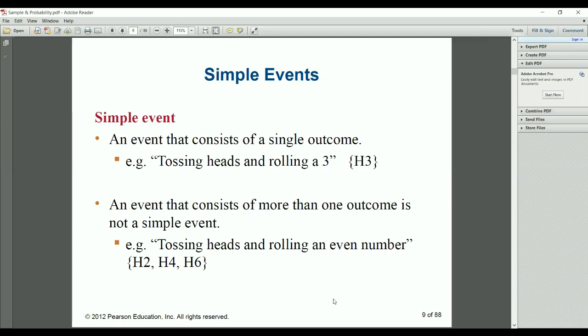So a simple event is an event that consists of a single outcome, like tossing a head and rolling 3 times. So only H3, whatever we have given in the first slide. So now you understand the logic.